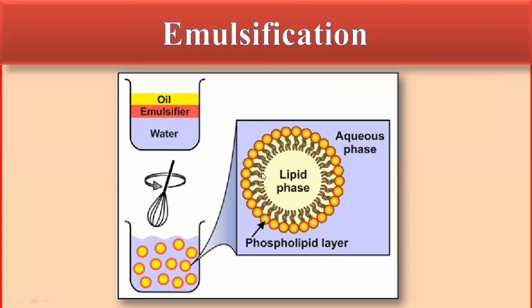The lipids have both regions, as I told you before: hydrophobic regions and hydrophilic regions. Hydrophobic means it hates water and does not like water.